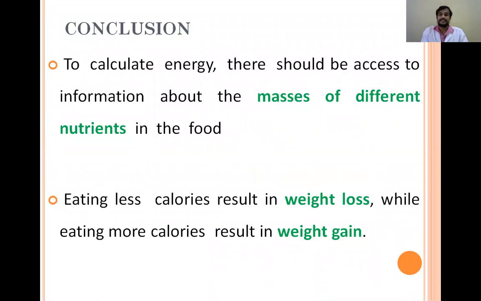Eating less calories results in weight loss, and more calories results in weight gain. And eating the exact number of calories results in a balanced diet, which results in maintaining the weight.